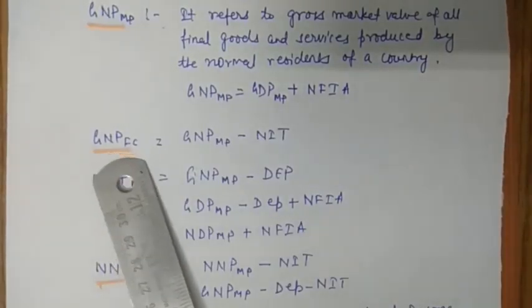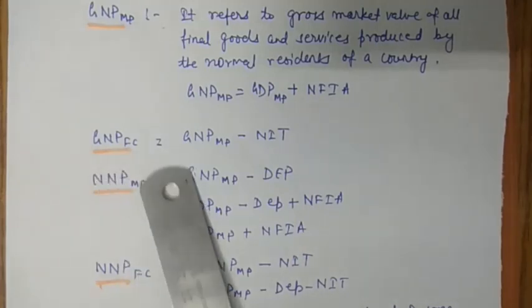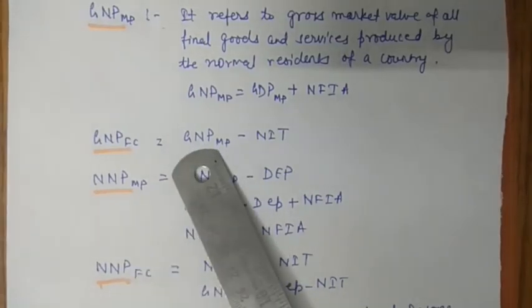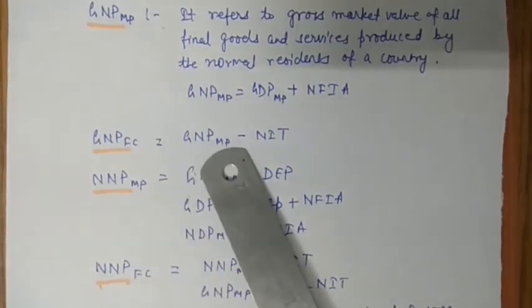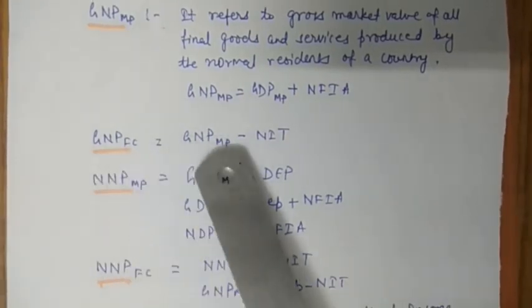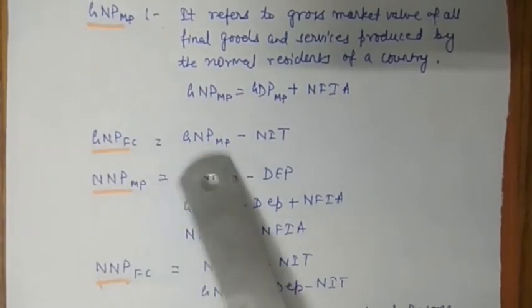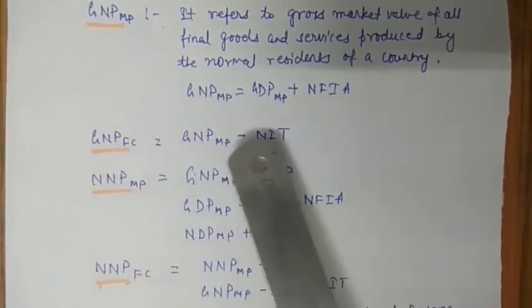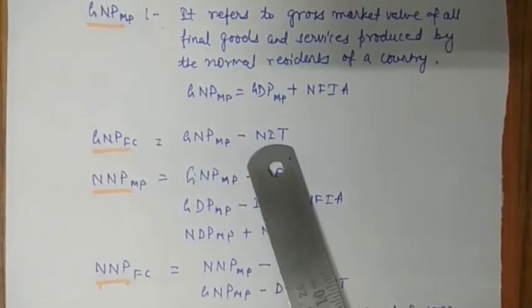GNP at FC refers to the gross money value of all final goods and services produced by the normal resident of a country during a period of 1 year. So if you have GNP at MP, you have to convert it into GNP at FC. The difference here is again market price, which has to be converted into factor cost. So you will deduct net indirect taxes.